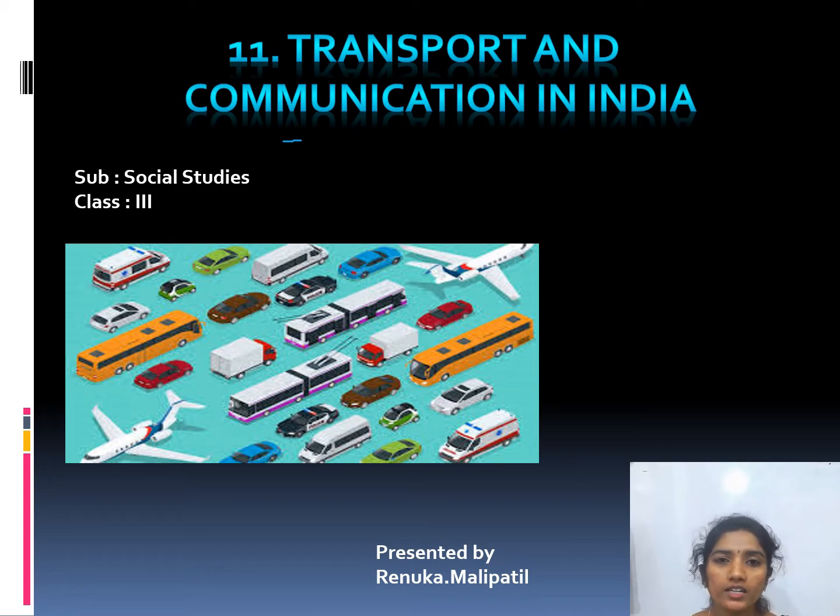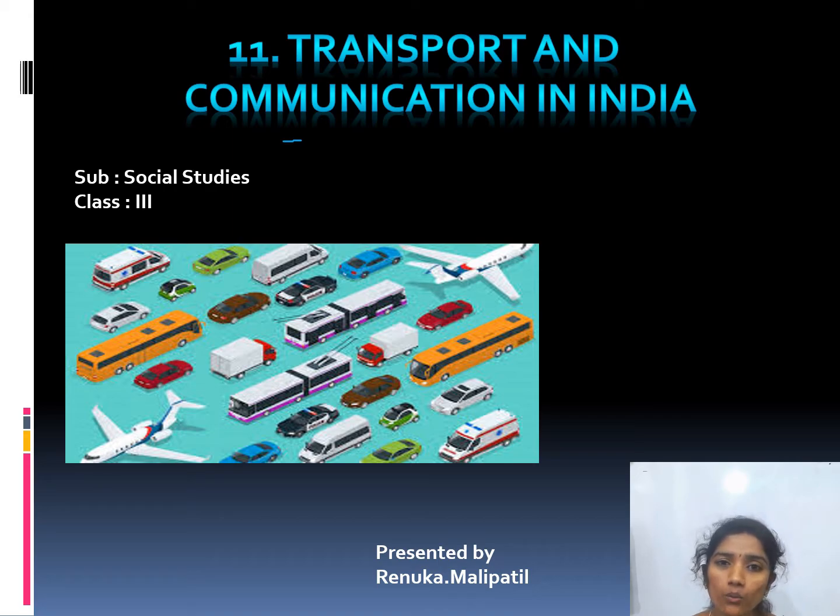Next, political divisions of India. How many political divisions of India are there? There are two political divisions of India. Which are those? Yes, they are divided into states and the union territories.